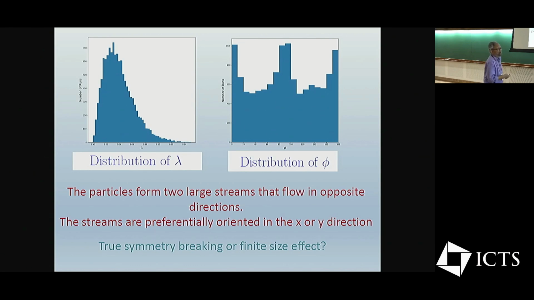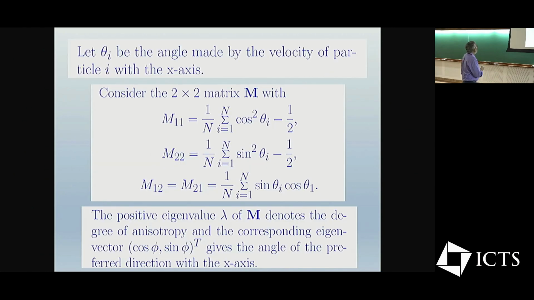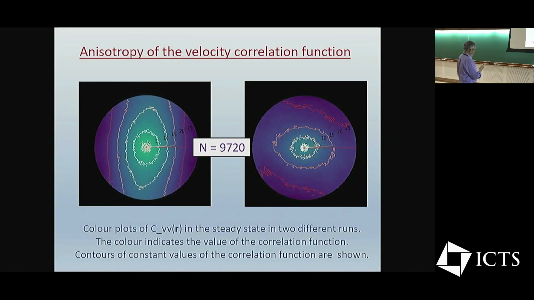So the X and Y directions, where do they come from? This is basically coming from the simulation box. The simulation box is a square, so that has well-defined X and Y axes. And this picture will tell me that these streams are preferentially oriented in one of those directions. So there is certainly some anisotropy, because this peaks at a non-zero value, and this also shows a structure which, in some sense, one could guess from the previous pictures.